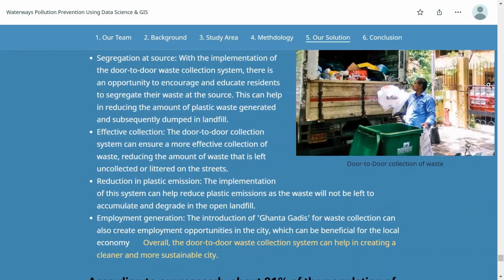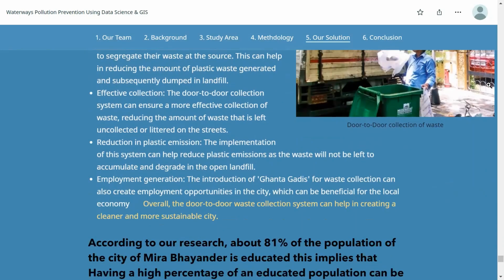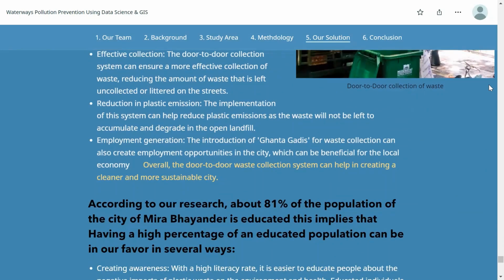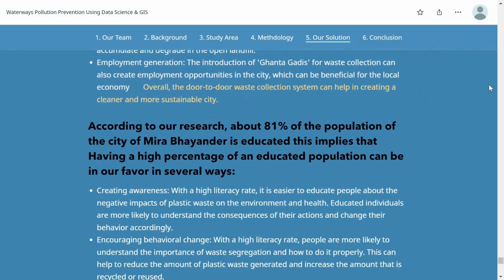And then this can also reduce plastic emission. The implementation of the system can help reduce plastic emission as the waste will not be left to accumulate and degrade in the open landfill. This can also help create job opportunities for locals. According to our research, about 81% of the population of Myanmar is educated. This implies that our education campaign could be impactful.